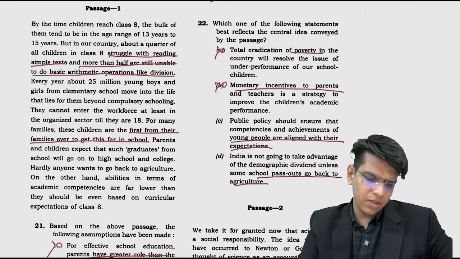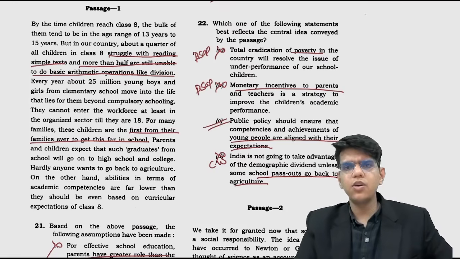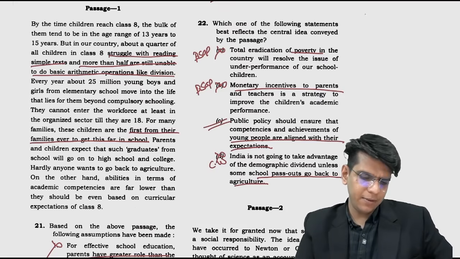That is contextually wrong. People don't want to go back. These are beyond the scope of the passage. Beyond the scope of the passage. So only this option is left. One of the easier questions because all the three are eliminated easily.